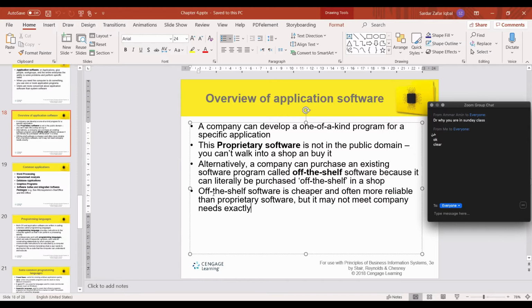Off-the-shelf software is cheaper and often more reliable than proprietary software, but it may not meet company needs exactly. From an organization's point of view, you can purchase many software, but is it worth it? Usually not, because every organization has its own infrastructure, its own system, its own requirements. So most organizations develop software for a specific purpose, which is called ERP. Every organization has its own ERP.